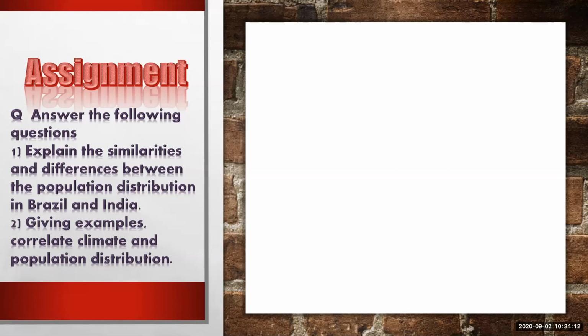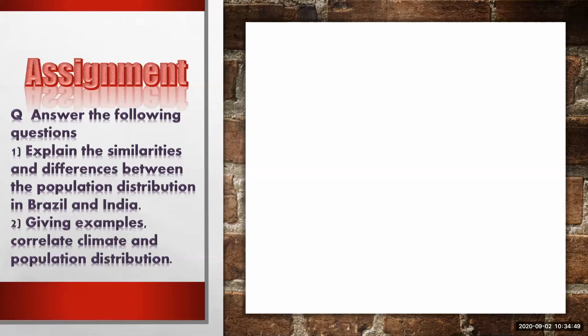The second question for your assignment is to give examples that correlate climate and population distribution. This question is very important, as you have to mention some climatic factors and their correlation with population distribution. For example, in India, the northernmost part, Jammu and Kashmir, and some eastern states like Arunachal Pradesh, do not have a good climate.